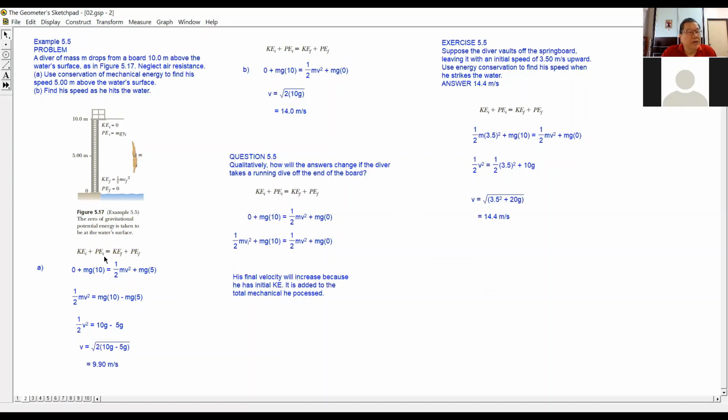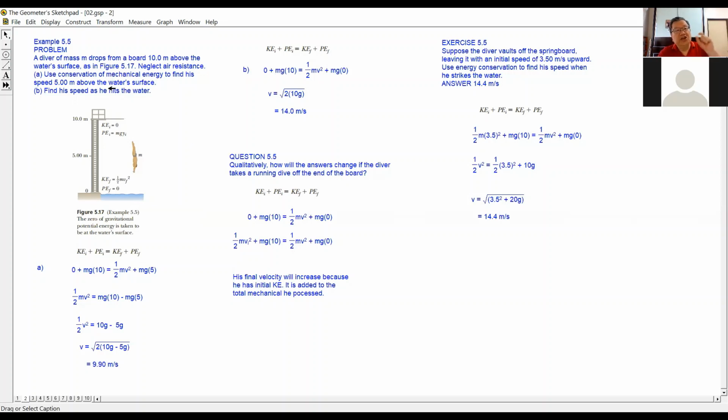Okay, the initial kinetic energy. A diver of mass m drops from a board. So he is not jumping, you know. If he is jumping, then he possesses some initial kinetic energy, but he drops himself.